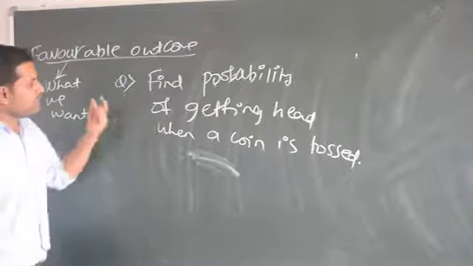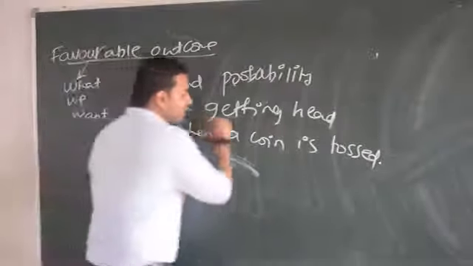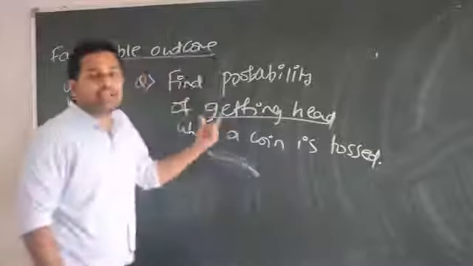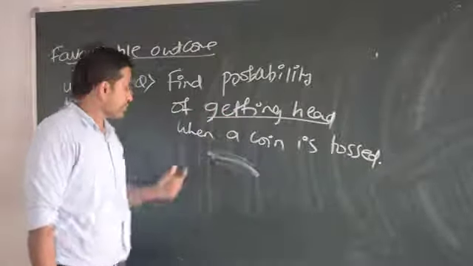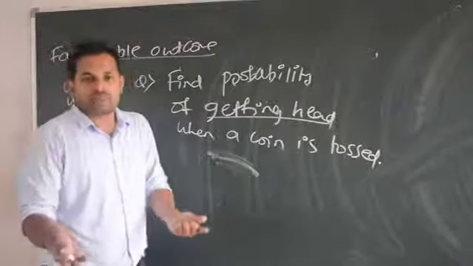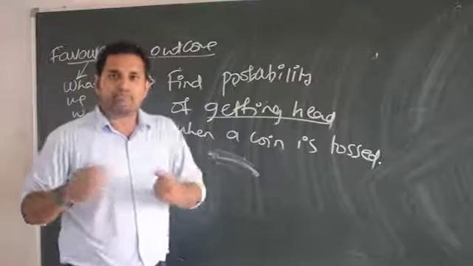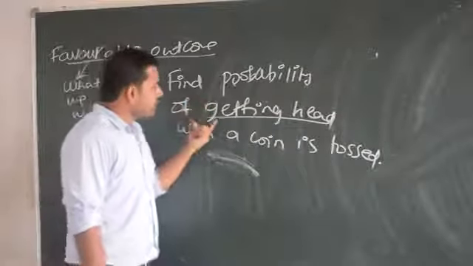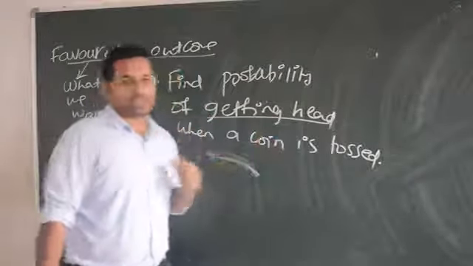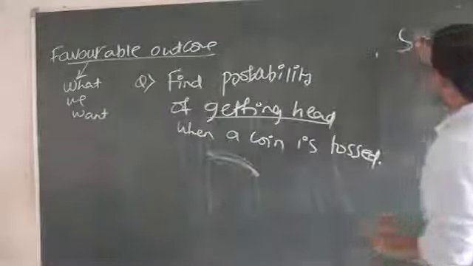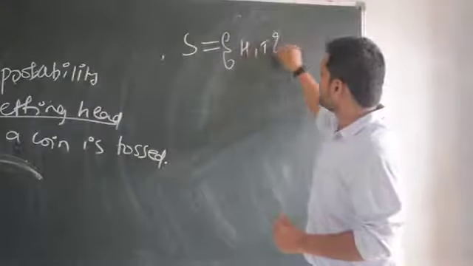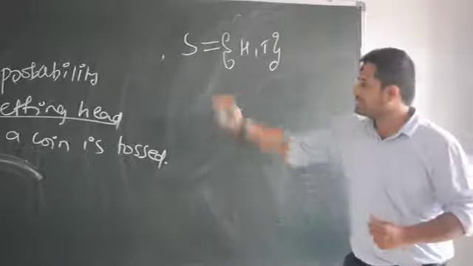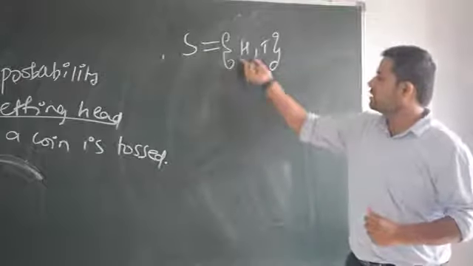What is the question? Please read this. Find the probability of getting head. Getting head, what is this? This is the favorable outcome. I want head. I may not get head also. I want head, but it may come tail also. Are you understanding my point? When a coin is tossed, what is the sample space? Sample space is going to be head, tail, right? Yes, this is the sample space of tossing one coin, head, tail.